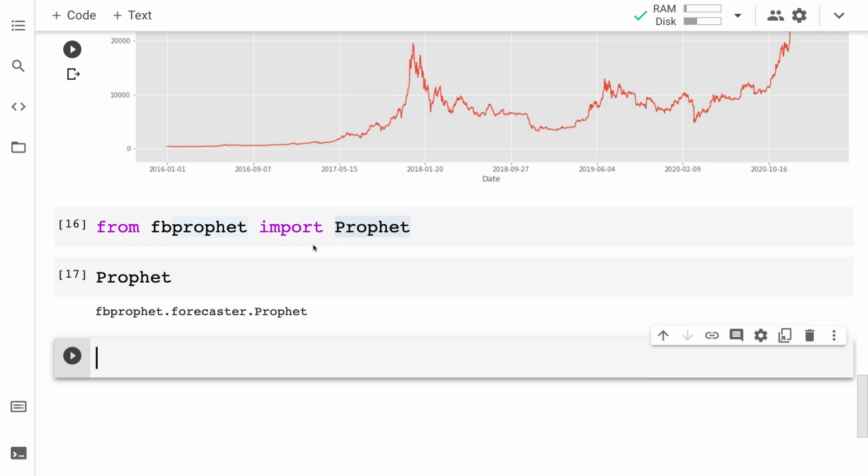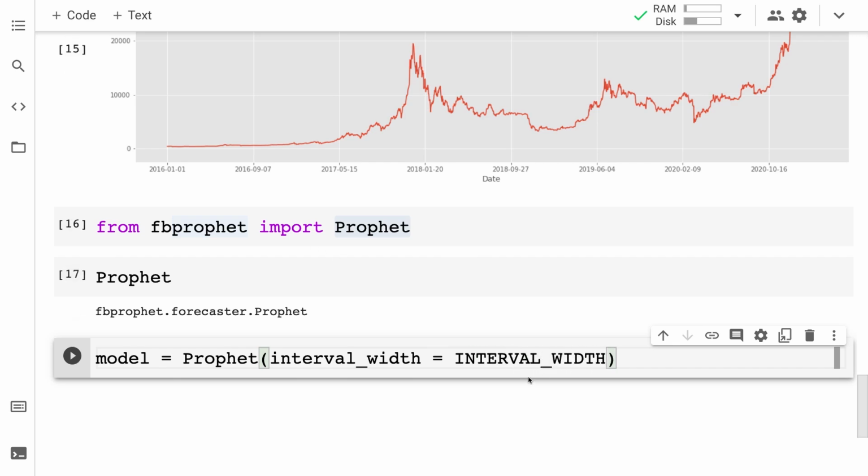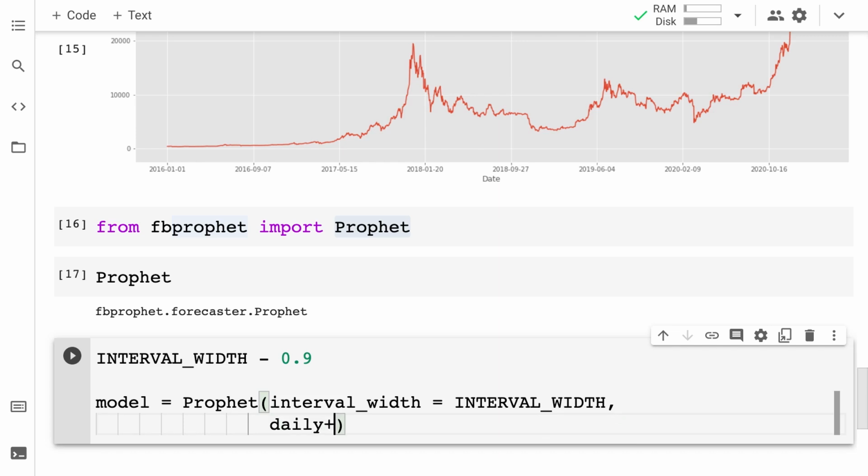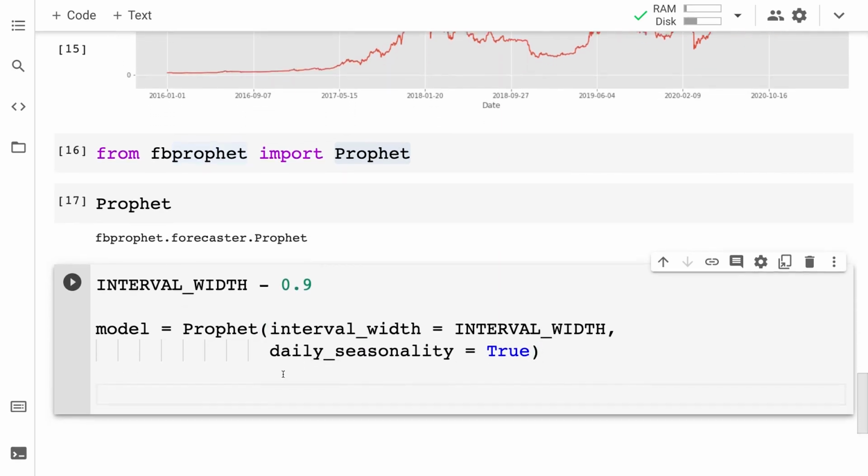All right, let's now create a new model using the Prophet. I'm going to create a variable called model, and I'm going to use my Prophet class to instantiate a new Prophet object. Here I'm going to pass in my interval width. This can be a constant that I'll call interval_width, and this can be any value that we want to start with, for example, 0.9. We can also determine whether we want daily seasonality. I'm going to set that to true. That is going to create the model for us.